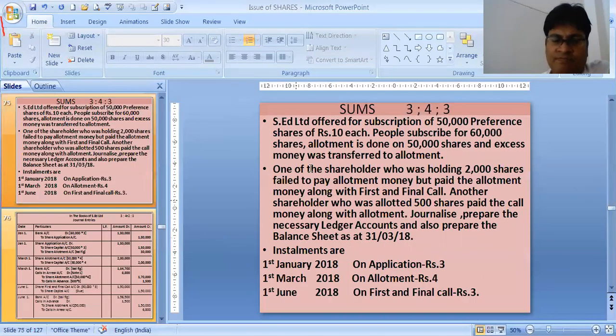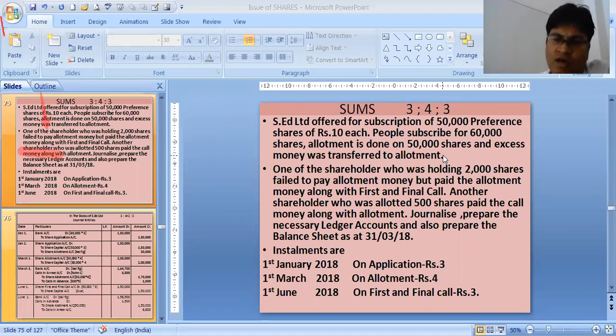Let's do a sum based on oversubscription and undersubscription of shares. Let's see oversubscription. The company has asked for 50,000 preference shares, and people have applied for 60,000 shares. Excess money was transferred to allotment. Now we will be doing transfer to allotment. In the last video, I showed that they were refunding the shares. Over here, transfer to allotment is being done.